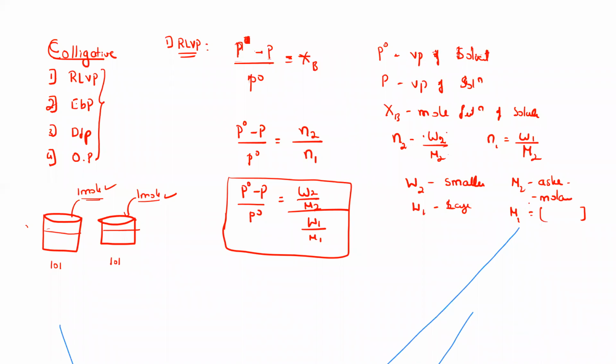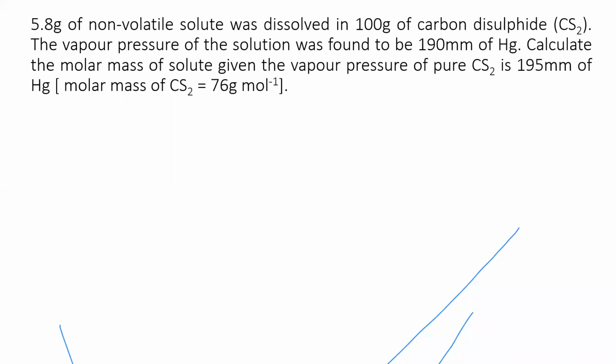So after explaining this, let us try to solve one question here. See, dear students, the first thing is to understand whether this is based on relative lowering of vapor pressure or not. Yes. Why? Because they are asking about the vapor pressure, indicating that it is a relative lowering of vapor pressure problem. For that, we can just write the formula once again. Let me write the solution here.